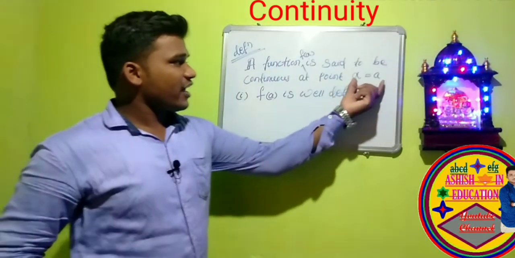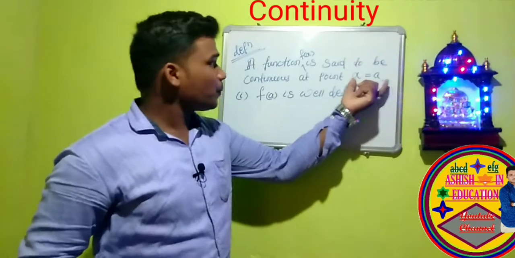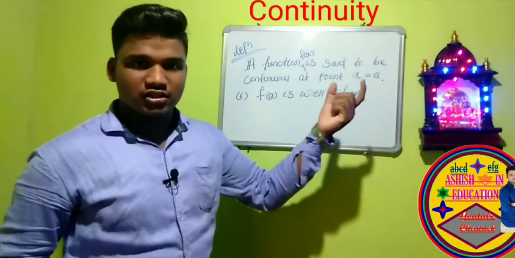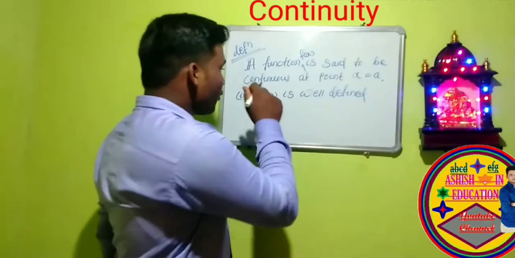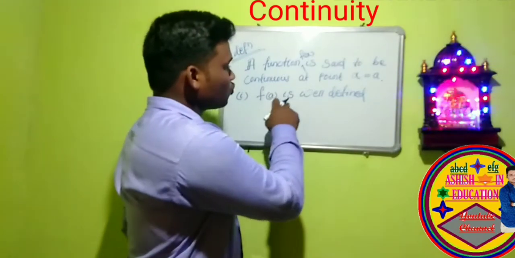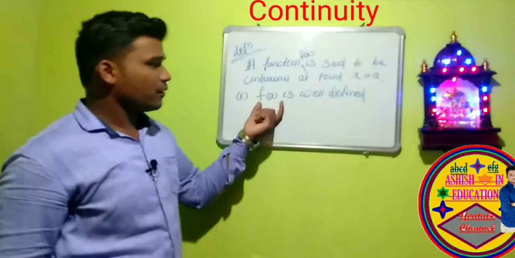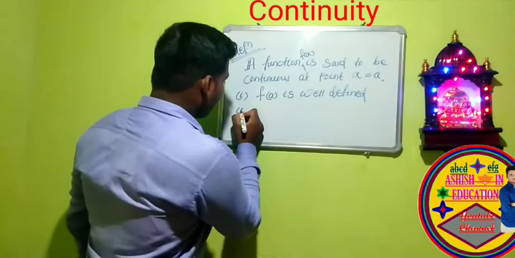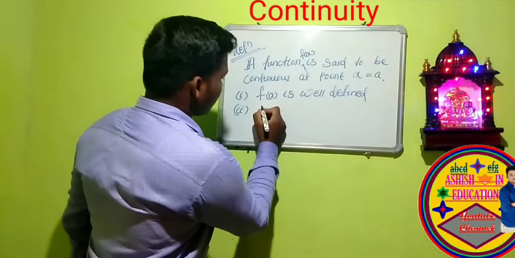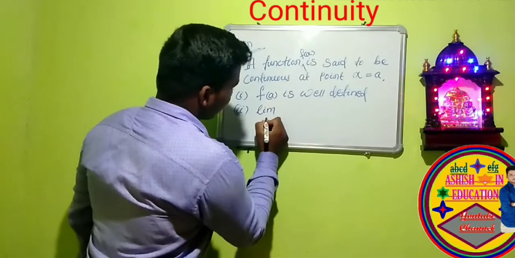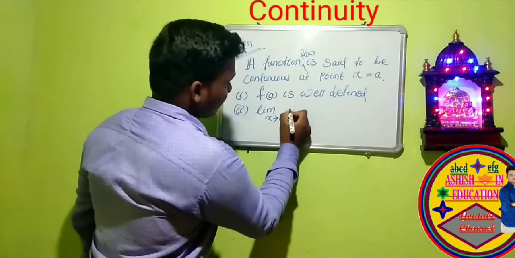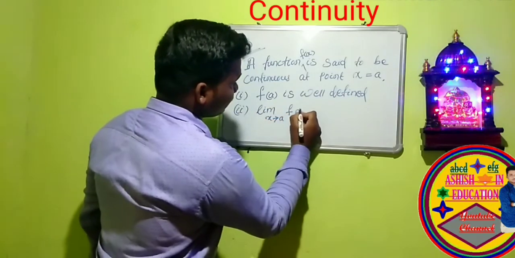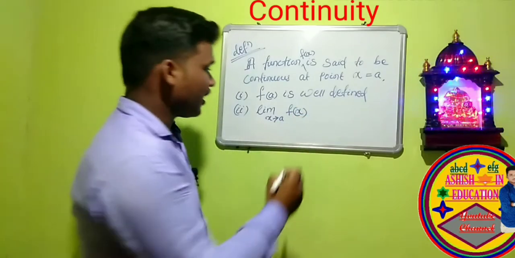At the point x is equal to a, if the function f of x is continuous, then f of a must be well defined. And the second is limit x tends to a, f of x exists.